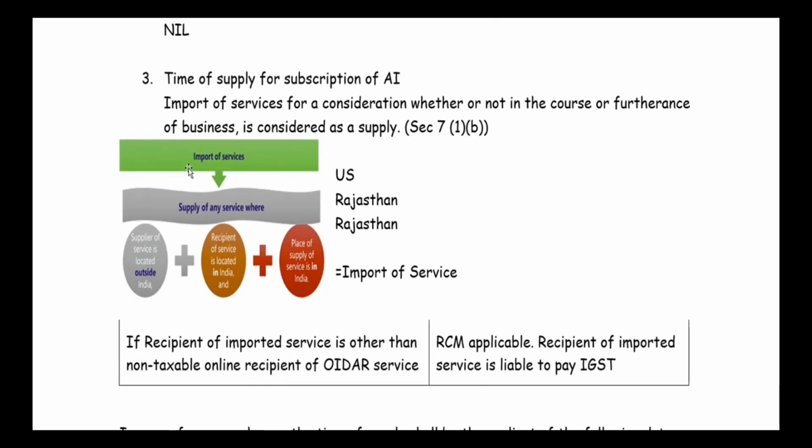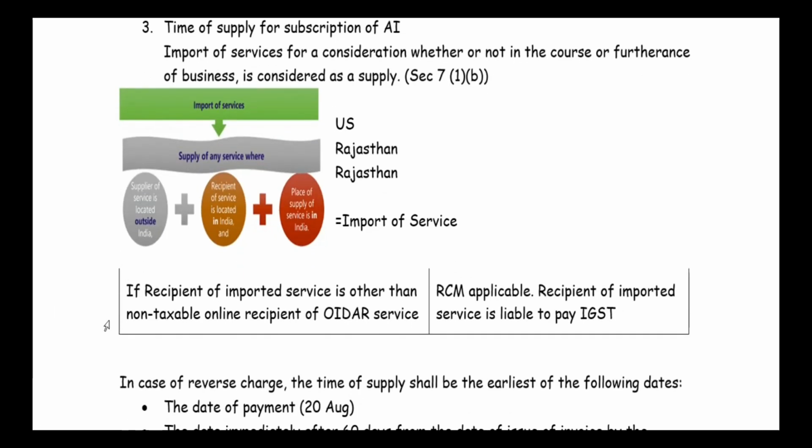Now we have to check whether it is import of service or not. For import of service, there are three conditions. That is, supplier of service is located outside India, that is US, and recipient of service is located in India. Yes, here it is Rajasthan, and place of supply is in India. Yes, it is in Rajasthan. So we can conclude it is an import of service.